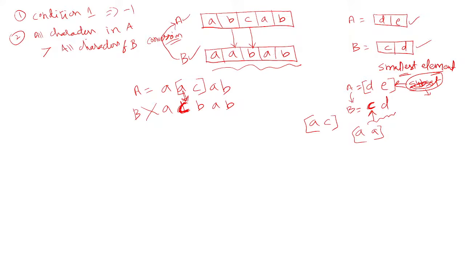The second condition for the failure case is: if any character in A is less than any character of B, then you return -1. Directly you can say that it is not possible. Directly you can say -1.